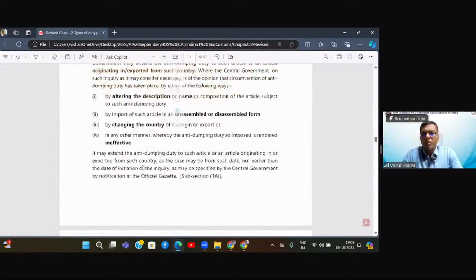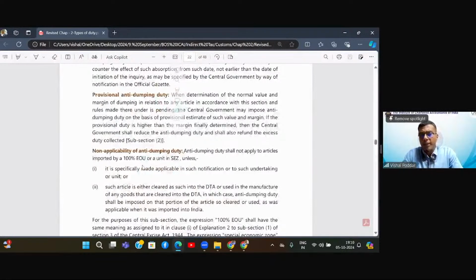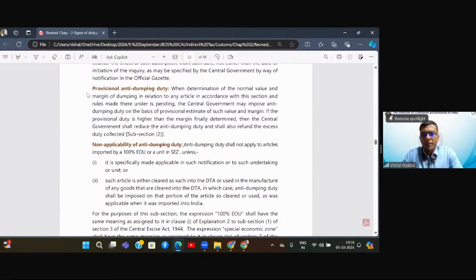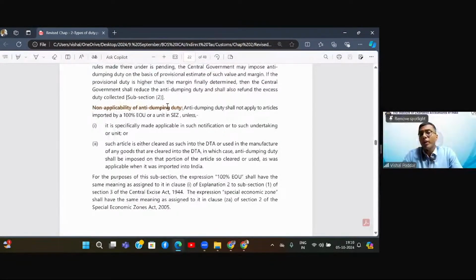Fine. Again, all similar points are given. What is there for safeguard duty, the same points are given. You may just read them once. Again, the same point of provisional anti-dumping duty: immediately they will levy this, and then in 200 days, they will determine whether to continue it or to refund it back. Next, non-applicability of anti-dumping duty.